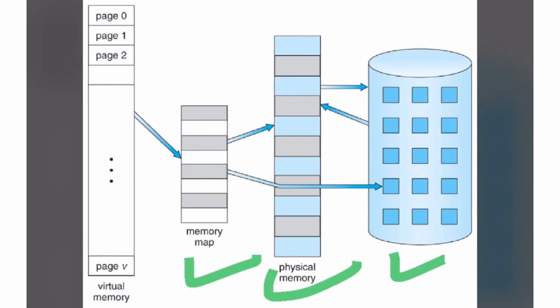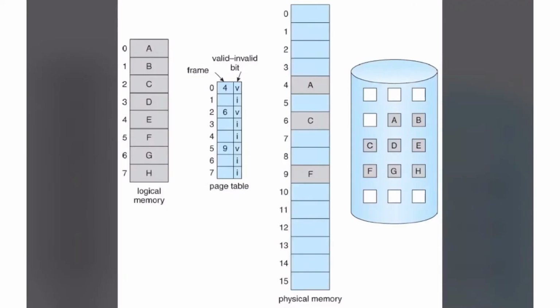Fine. Now we will understand this concept using one diagram. Have a look at this diagram: logical memory, page table, physical memory, and disk. Total 4 components are there in this diagram.